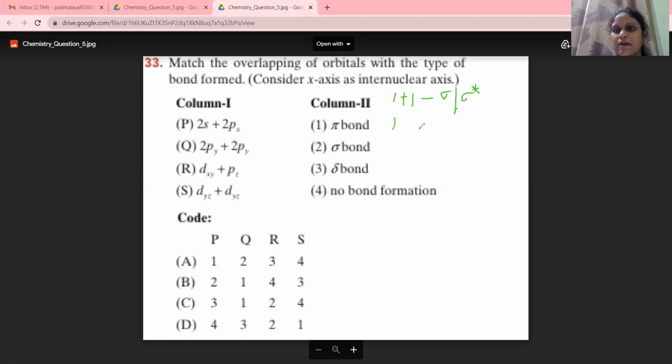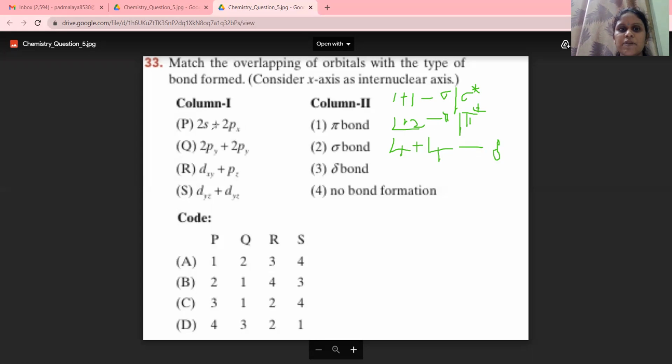In the same manner, when two lobes mix with two lobes, the formed bond will be a pi bond or a pi star bond. That is a bonding and an anti-bonding. When four lobes mix with four lobes, the formed bond will be a delta bond.